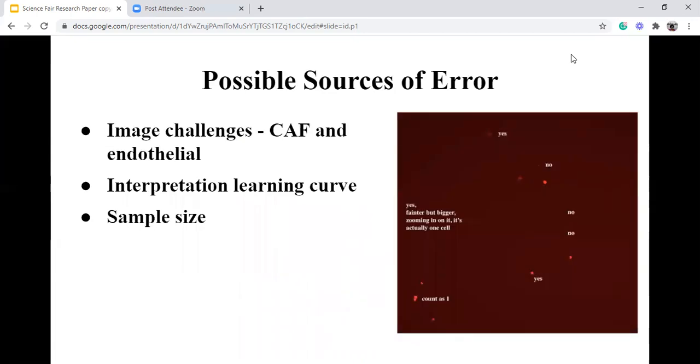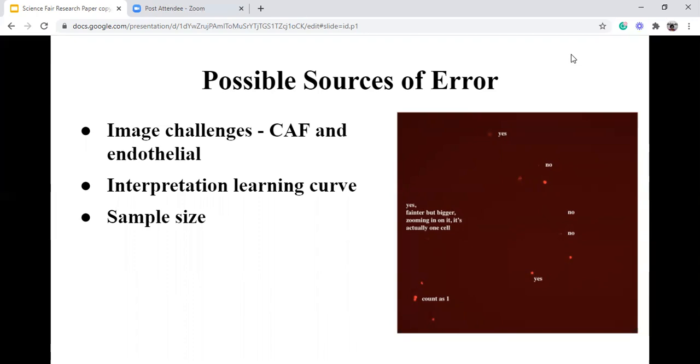A possible source of error I encountered was interpreting the images. In the scanned image to the right, it shows a variety of sized fluorescent dots. However, it was difficult to differentiate which cells would be the endothelial and which cells would be the CAF cells. This confusion might have caused some differentiation in the present and the mock cells. To avoid this, I compared my results with my peer, who was an undergraduate in college, to make sure I had similar results.